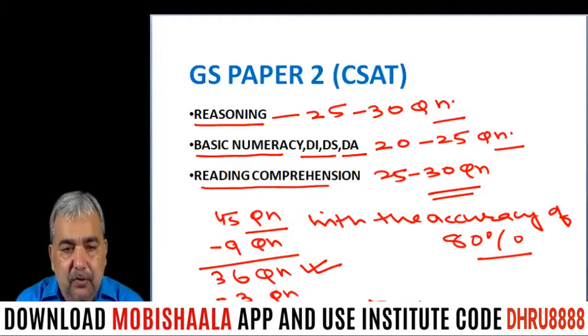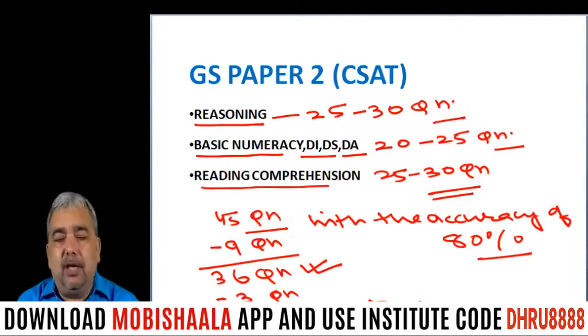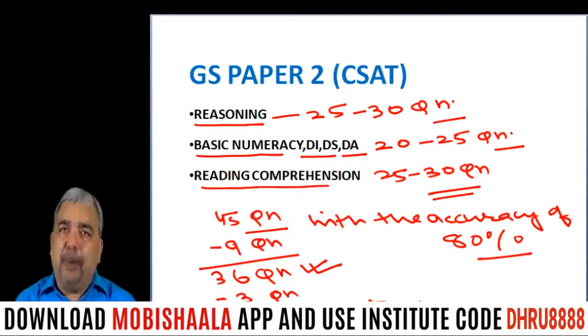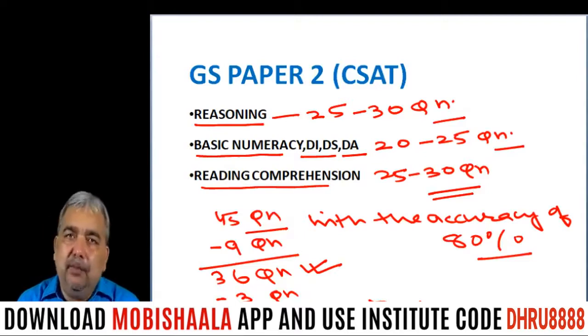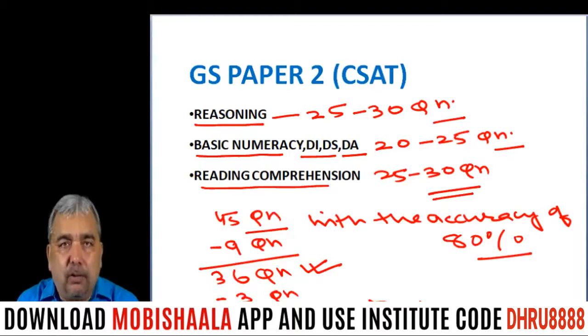Now, the 45 questions, from which area should you attempt them? In my view, some students avoid numeracy and they try to attempt 40 or 45 questions from reasoning and reading comprehension. Means 20 questions from each of the two sections, reasoning and comprehension. But for that you need to practice a lot, and again you will not be sure whether you have attempted 40 questions correctly or not. So, in my view, that's not a good strategy to attempt 40 or 45 questions from only two areas out of the three. That is the wrong way of attempting this paper.